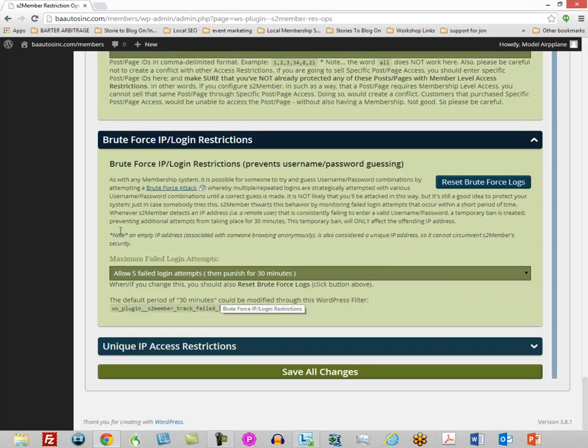And now IP login restrictions. So anytime somebody fails to log in, we're going to limit them for 30 minutes until they figure it out. Hopefully they will then just click the forgot password button and get their password. If they're actually trying to guess at it, then this will lock them out for 30 minutes.